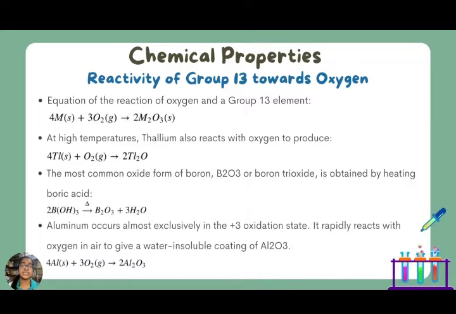At high temperatures, thallium also reacts with oxygen to produce thallium oxide. The most common oxide form of boron, B2O3 or boron trioxide, is obtained by heating boric acid. Aluminium occurs almost exclusively in the +3 oxidation state. It rapidly reacts with oxygen in air to give a water-insoluble coating of aluminium oxide. This oxide layer protects the metal beneath from further corrosion.